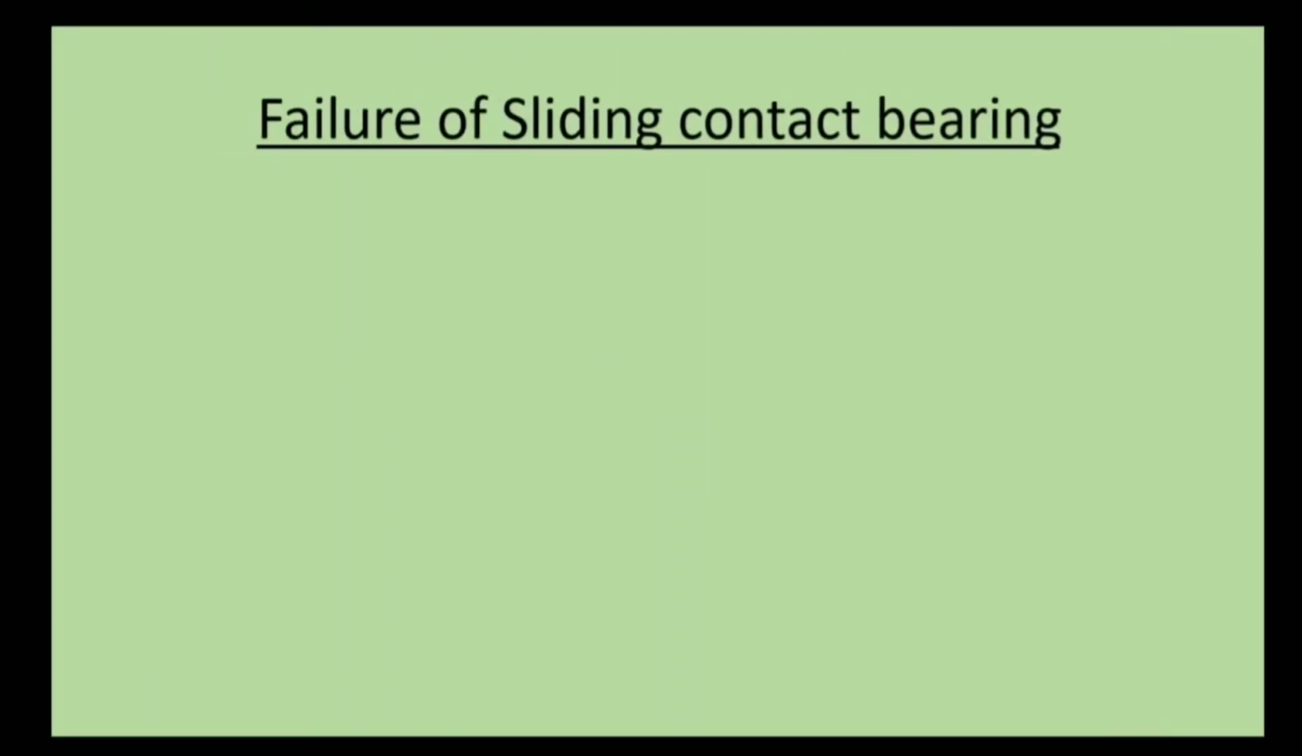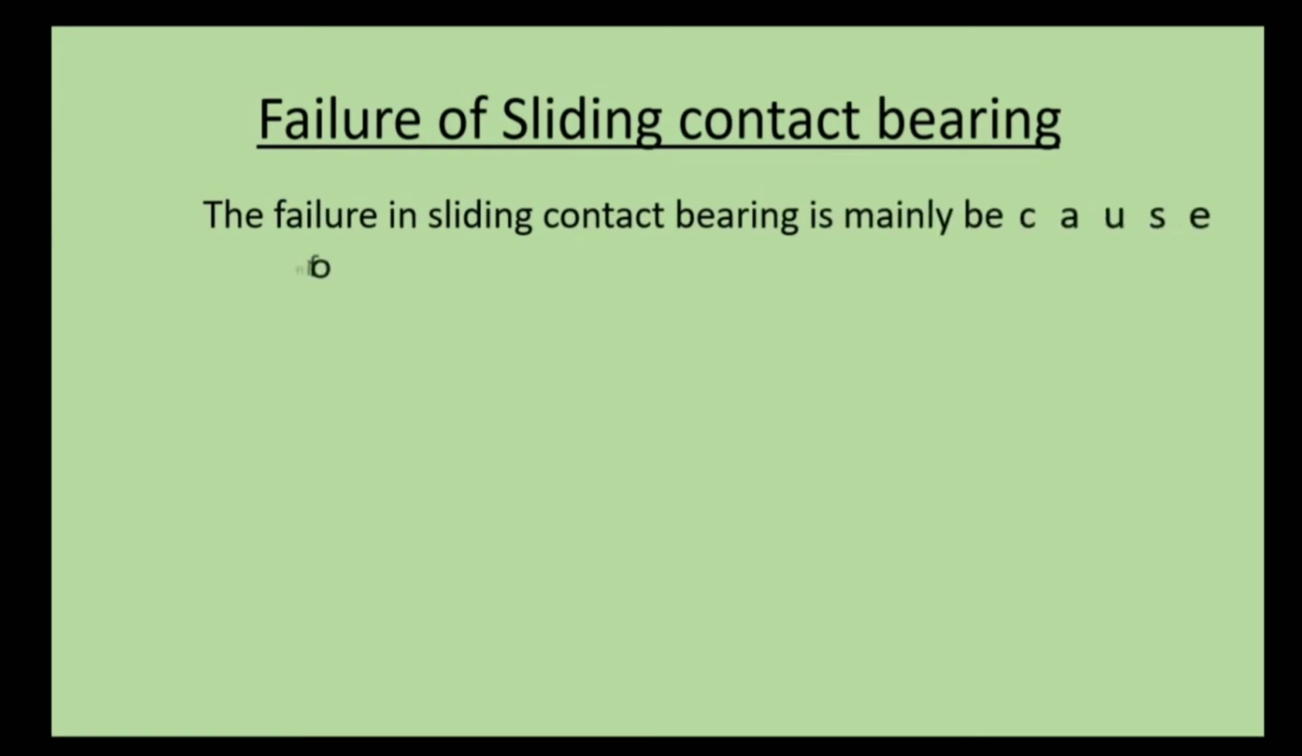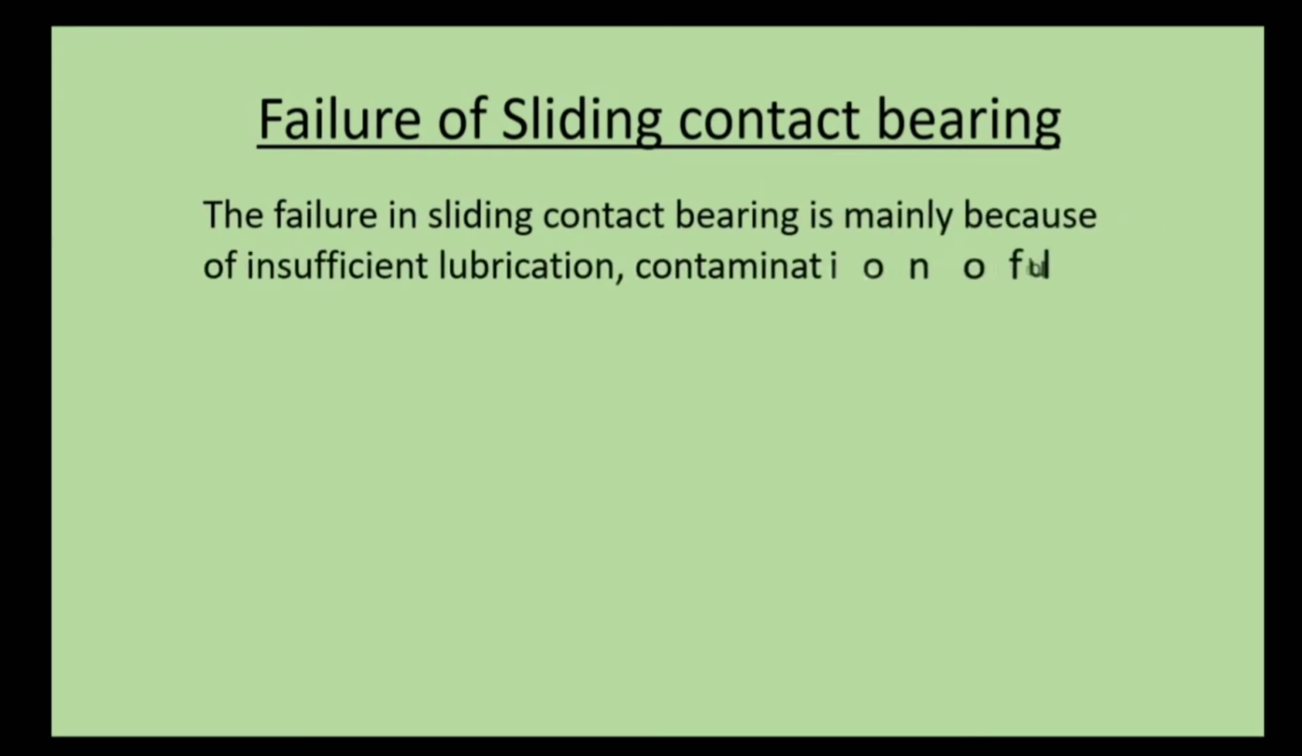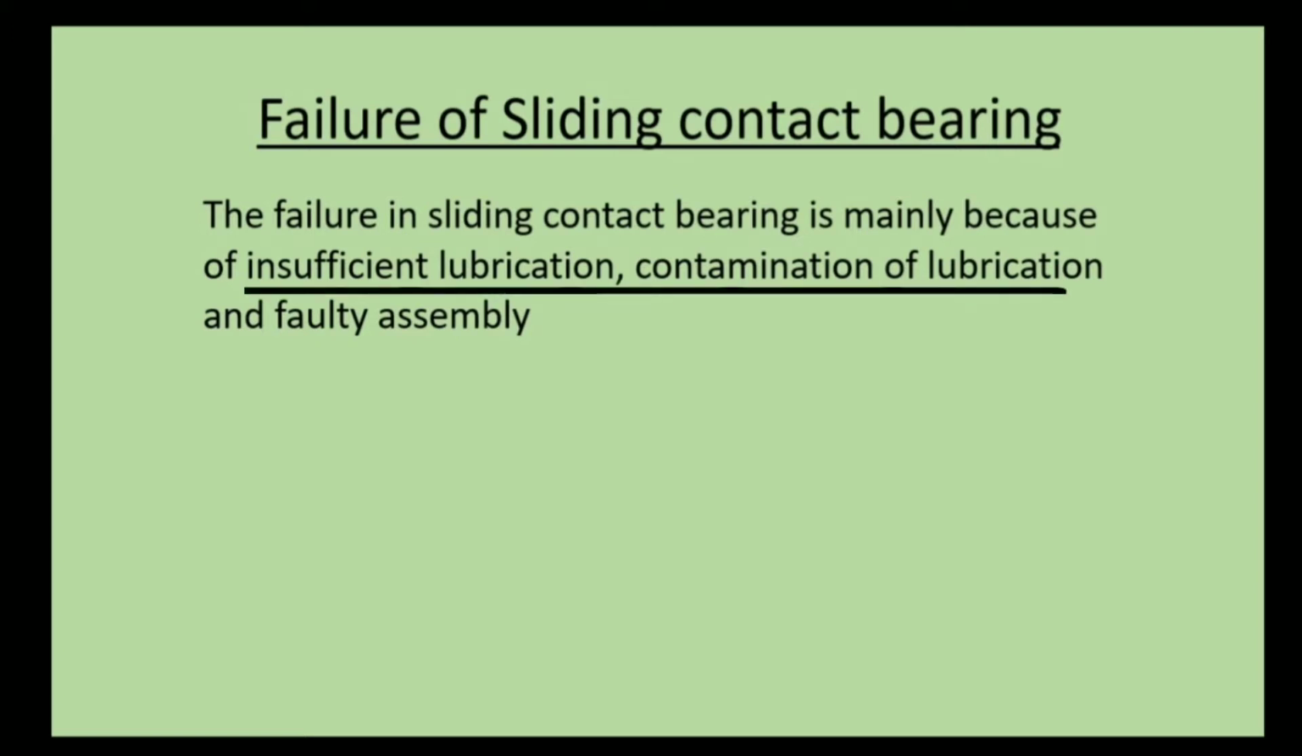Like in rolling contact bearing, as we see, fatigue failure is the main failure of the rolling contact bearing. But in the sliding contact bearing, fatigue failure is not a main failure. The failure in the sliding contact bearing is mainly because of insufficient lubricant, contamination of the lubrication, and faulty assembly. So these are some main reasons why the sliding contact bearings fail.